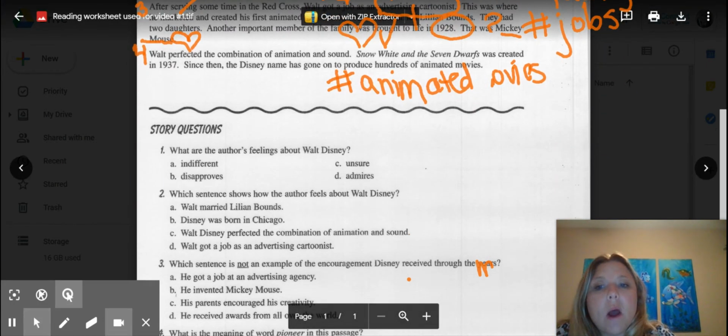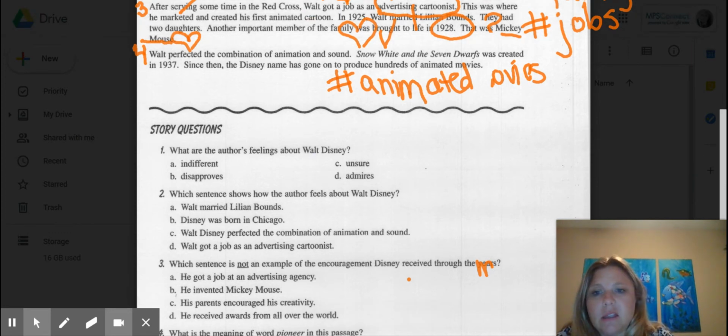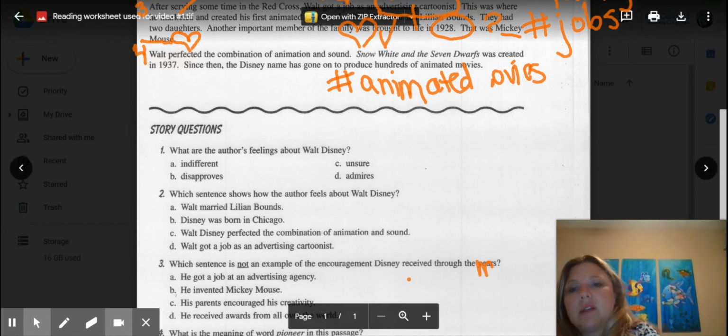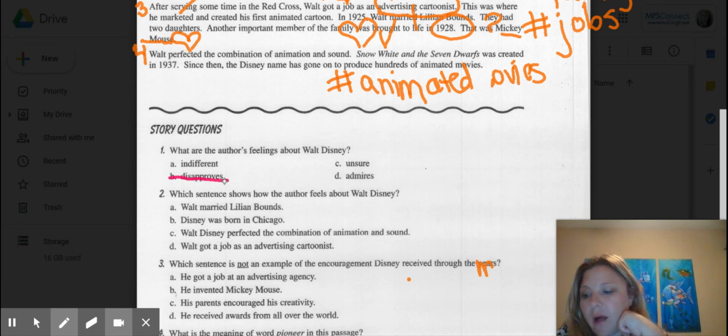Now, what are the author's feelings about Walt Disney? When I look at this: indifferent, disapproves, unsure, admires. It didn't really specifically talk about this. So when we say you need to prove your evidence or prove your answers, you might have to just explain yourself instead of finding the actual evidence in the text. When I work through this, I know it's not disapproves, so I'm going to go ahead and mark off disapproves because I know it's not that.